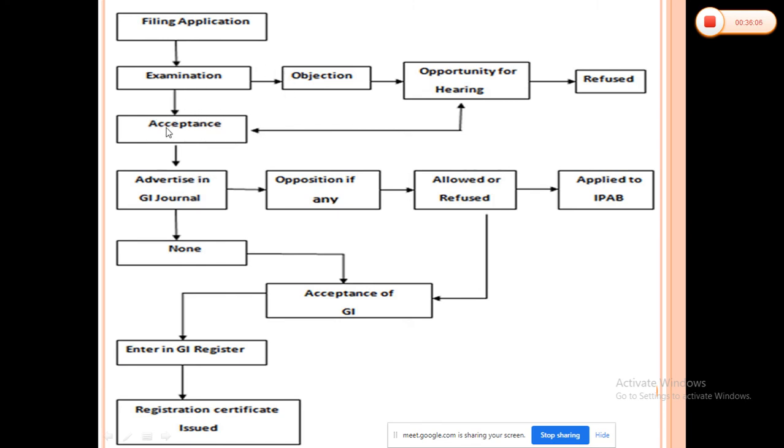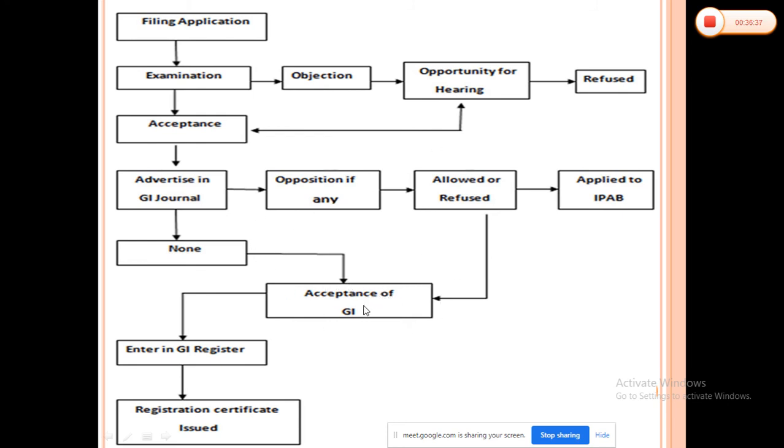Then within 3 months, it will be advertised in the GI journal. After that, within 3 months, anybody can oppose, and within 2 months you have to give answers to their oppositions. Then it will be decided for the hearing, where after listening to both sides they will decide whether to allow or refuse, accept or reject your application.